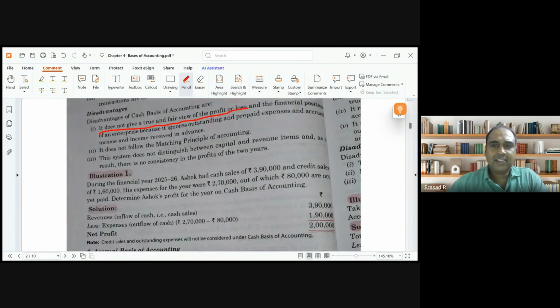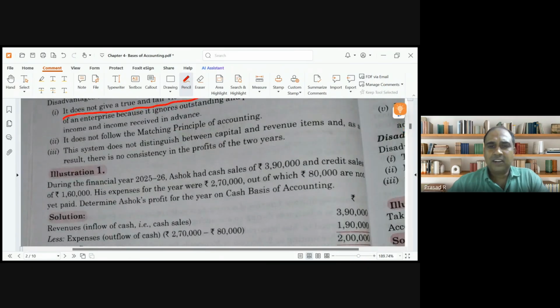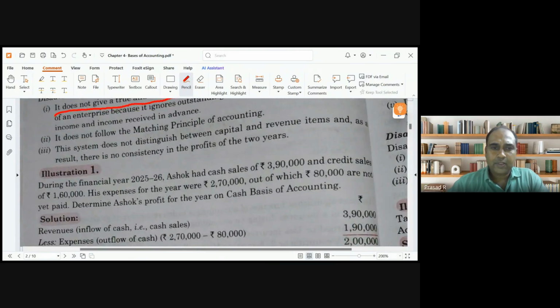Okay. Take this example, guys. Be logical. Don't look at the answer, guys. During the financial year, Ashok had cash sales of 3,90,000 and credit sale of 1,60,000. His expenses were 2,70,000, out of which 80,000 are not yet paid. Calculate on the basis of cash basis of accounting.